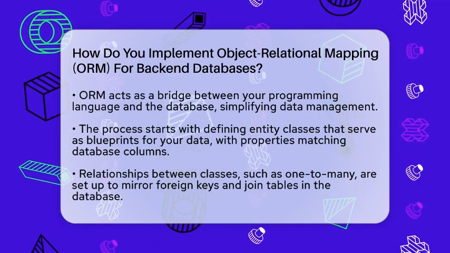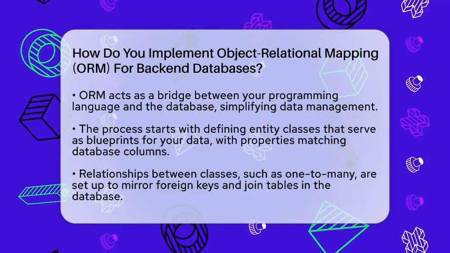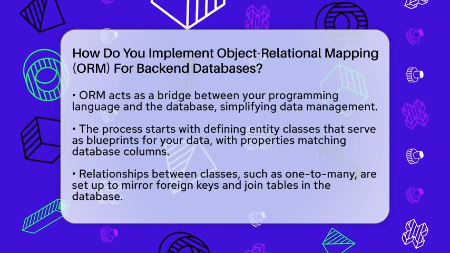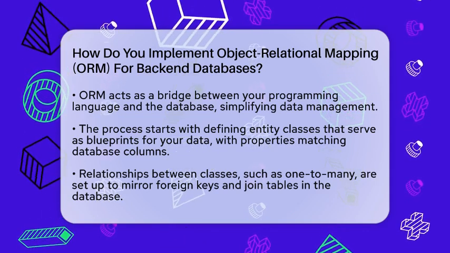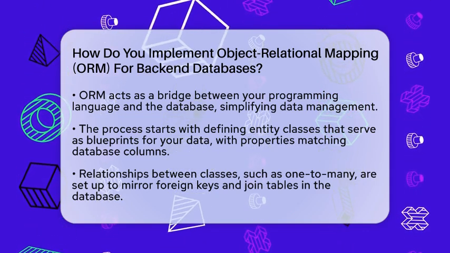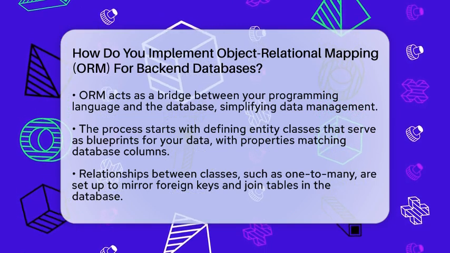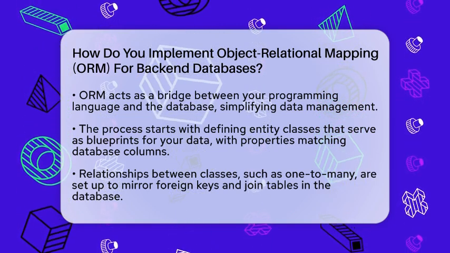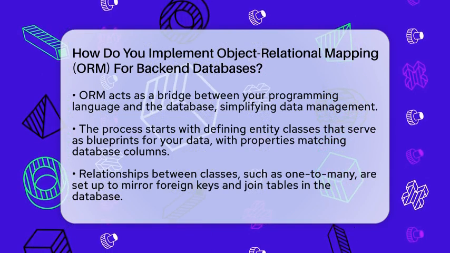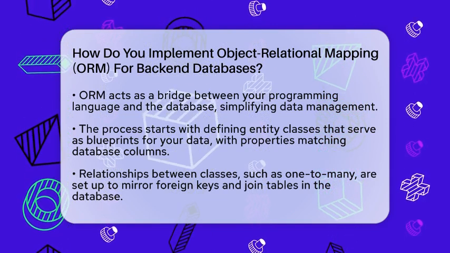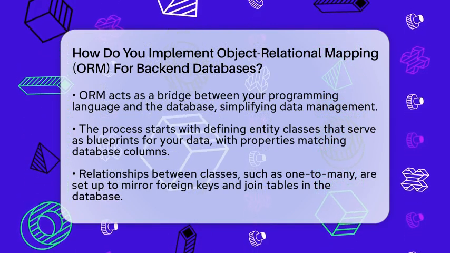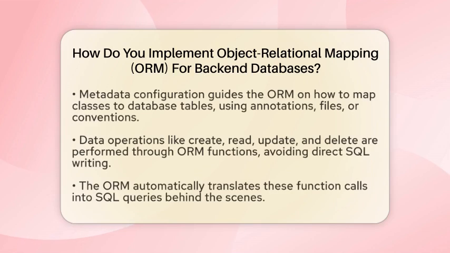The first step is to define entity classes. Think of these as blueprints for your data. For example, if you have a user in your app, you create a user class. Each class represents a table in your database, and the properties inside the class match the columns. So, a user class might have name, email, and password properties that map to columns in the user table.